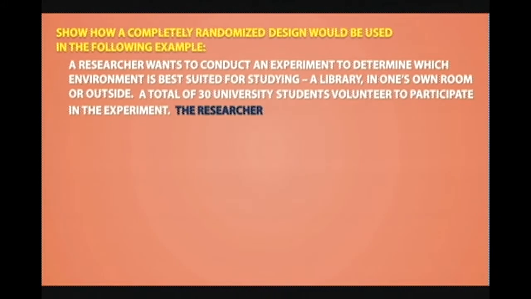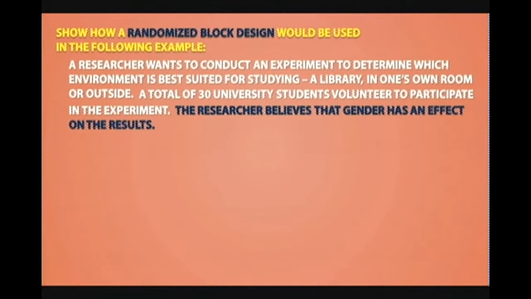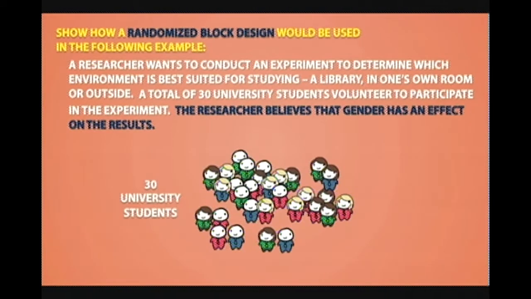Let's say that the researcher believes that gender has an effect on the results. In a case like this, we would use a randomized block design. A randomized block design doesn't immediately randomly assign experimental units to receive treatments. We first assign people into a block based on a characteristic that is expected to influence their response to the treatments. In this example, gender would be the blocking variable.